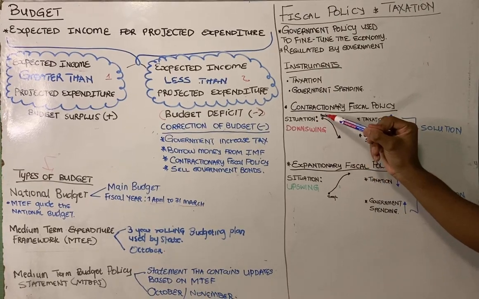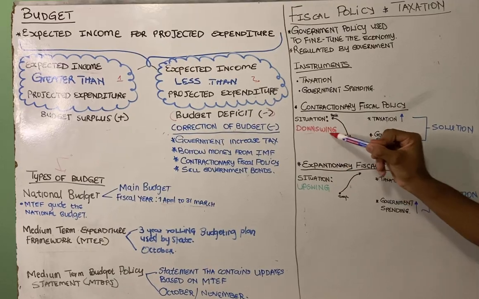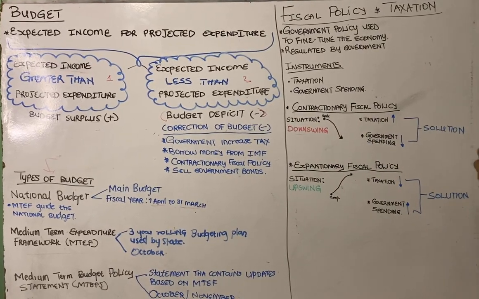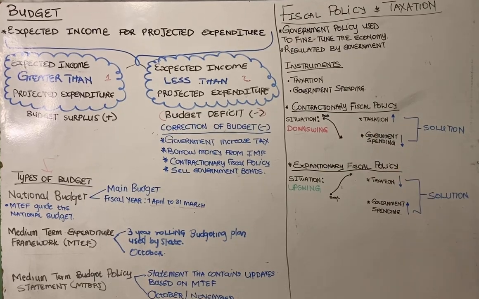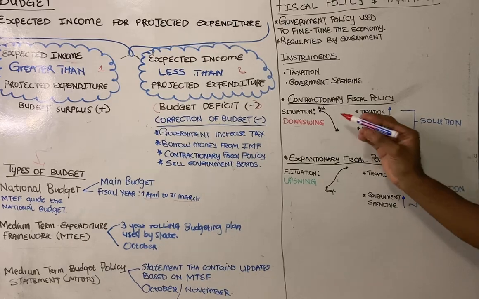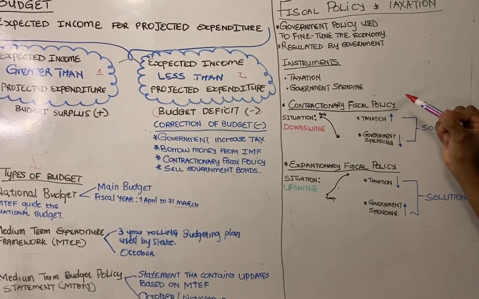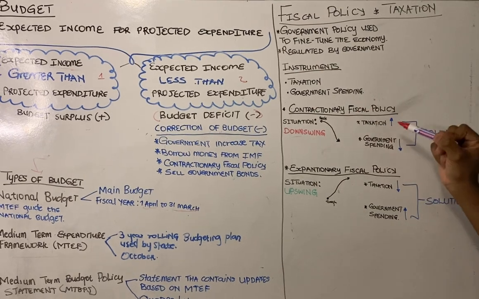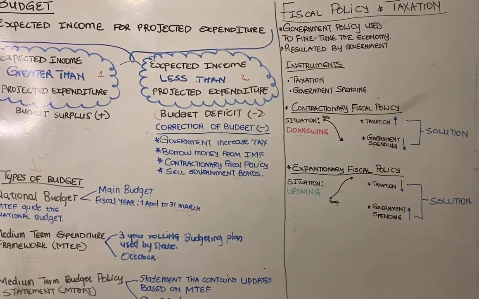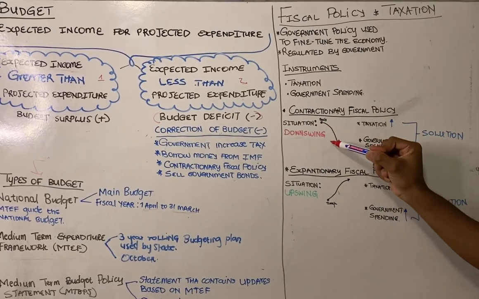Let's say the economy is at the peak. If the economy is at the peak, what we need is to experience a downswing, because the economy is at the peak. So the right direction is to experience a downswing in economic activities. What is the solution if the economy is already at the peak? The solution is we need to use the fiscal policy. In this case, the contractionary fiscal policy is used when the economy is at the peak and we want to experience a downswing.